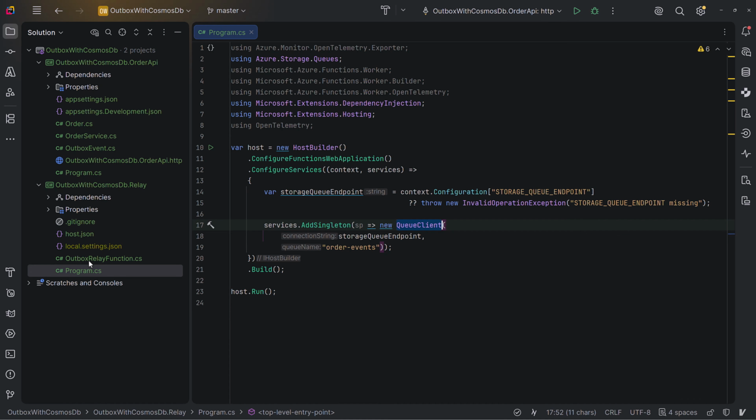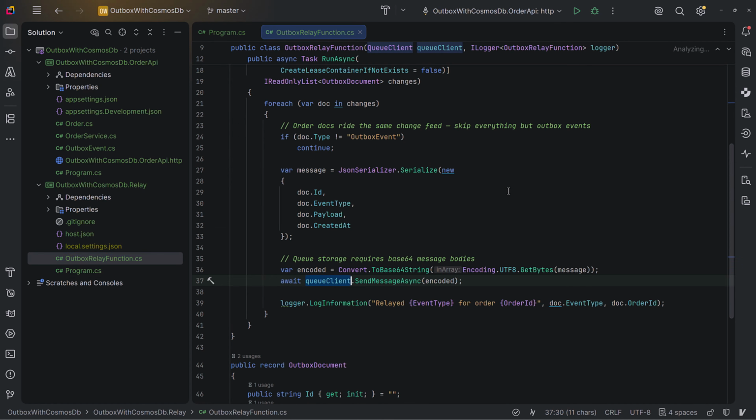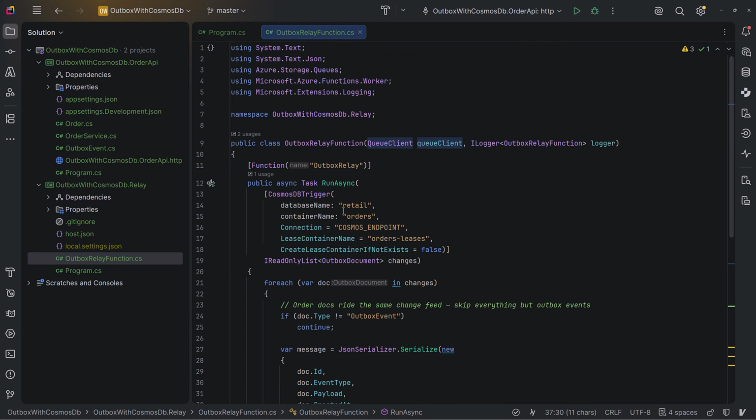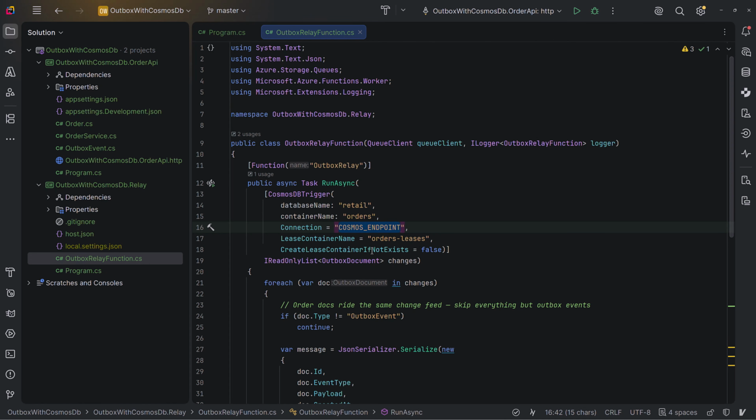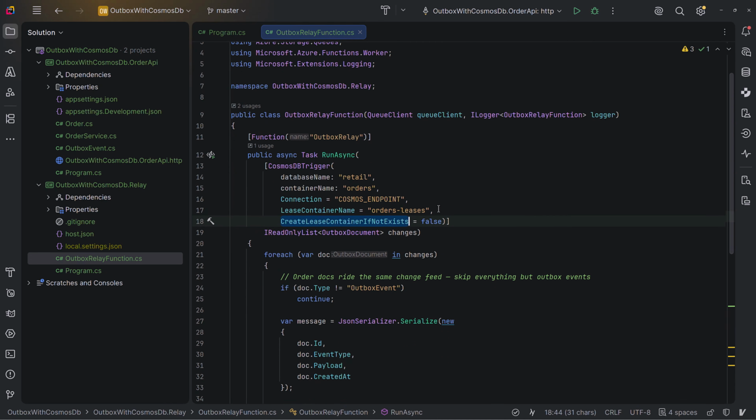We have the Outbox relay function, which has the Cosmos DB trigger, and here we need to specify the name of the database. Our container name in our example is orders, the connection string is going to be found in the app settings, and the name of the lease container, which in our example is orders leases, and basically we can also set this property according to your need.